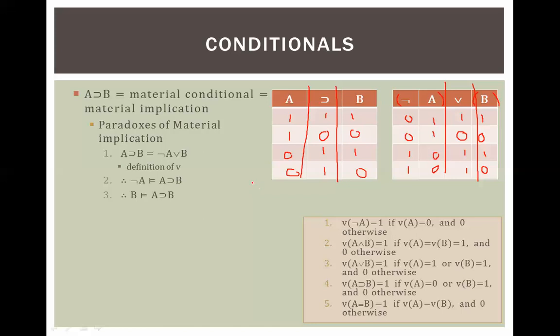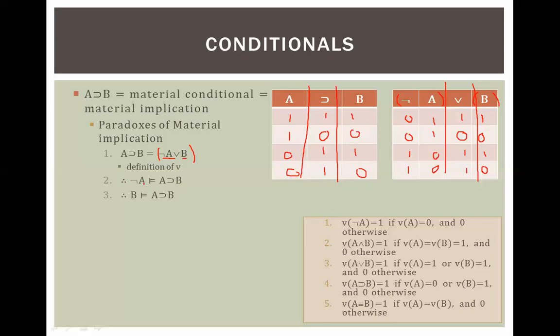So remember, not A or B equals at least one of these is true, right? So if not A is true, then not A or B is true. And if B is true, then not A or B is true. So if either one of these guys in here are true, then this whole thing is true, and then that means that this whole thing is true too, right? Because they're identical. So what that means is therefore dot dot dot.